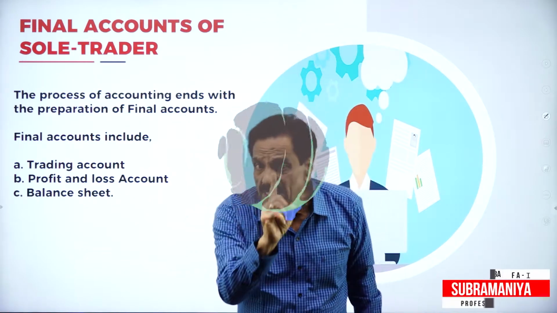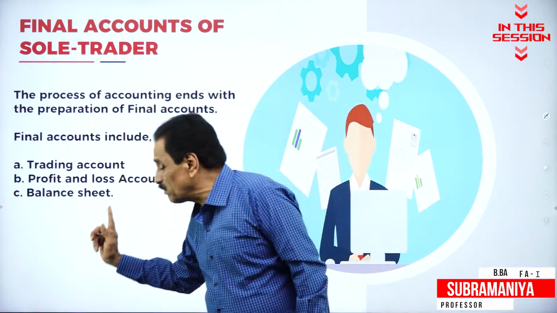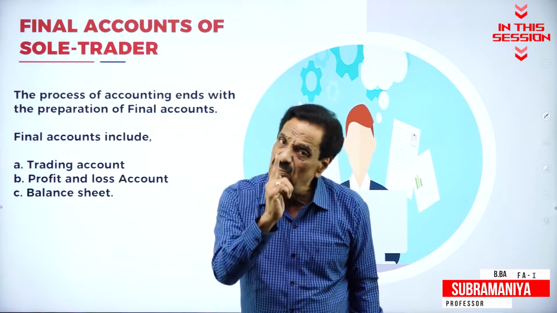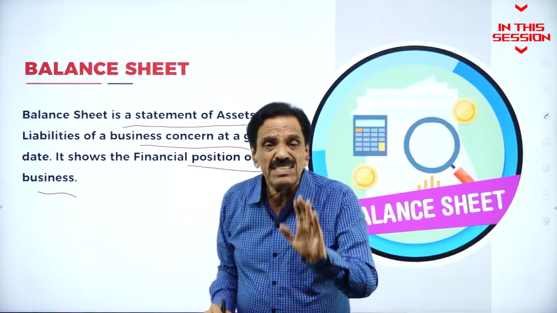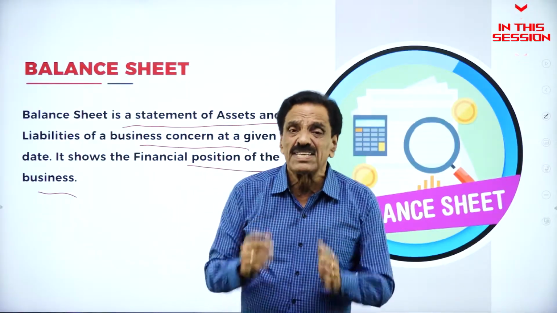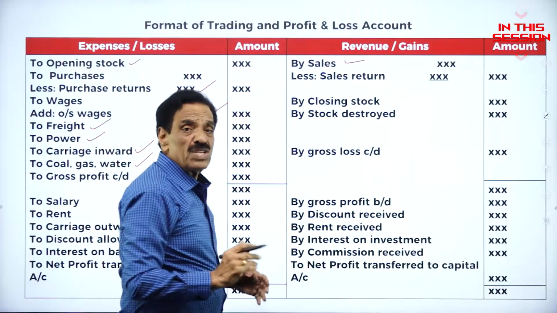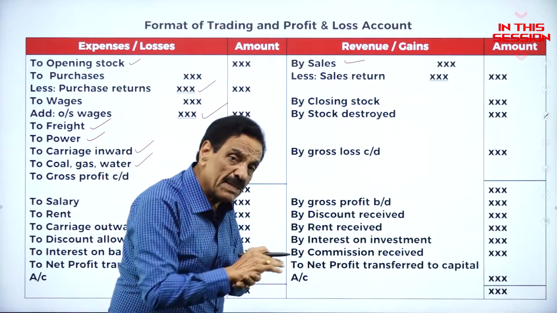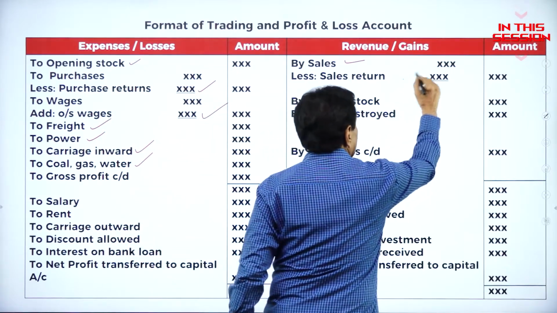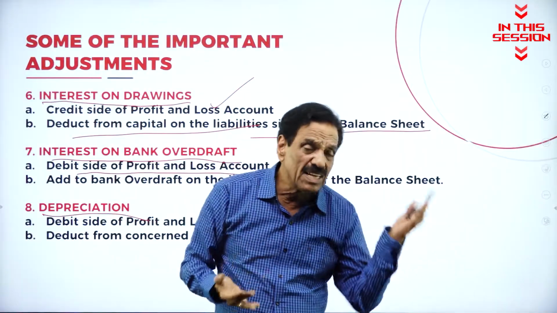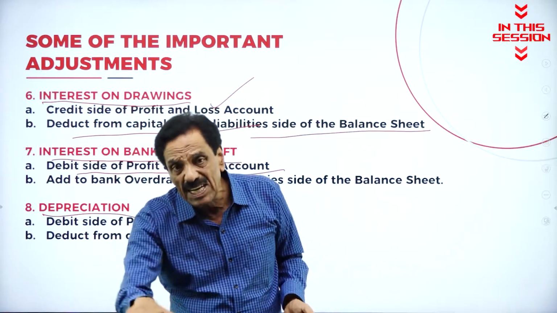One, you have to prepare the trading account, then you have to prepare the profit and loss account, then you have to prepare the balance sheet. Balance sheet is not an account. It is a statement of assets and liabilities. When the goods are not up to demand, the goods will be returned by the seller. That is called sales return. Increase in asset, increase in capital. Decrease in asset, decrease in capital.